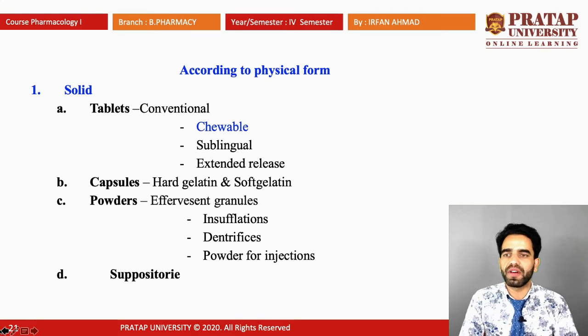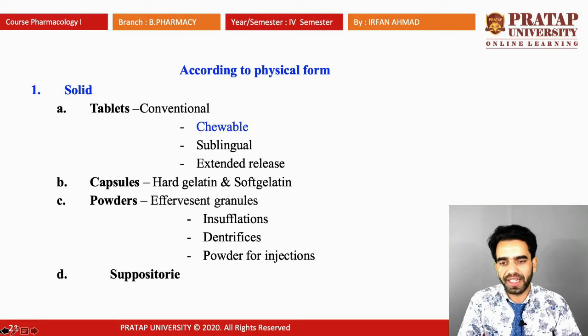According to the physical form, there are different dosage forms. For example, solid. In solids, there are tablets: one is conventional, another is chewable, one is sublingual, which is placed under the tongue, and one is extended release. Second is capsules, which may be either hard gelatin capsules or soft gelatin capsules. Powders, which may be effervescent granules. There may be insufflations, there may be dentifrices used for cleaning of the teeth, and there may be powder for injections. And in solids, one more is suppositories, whose route of administration is anal.